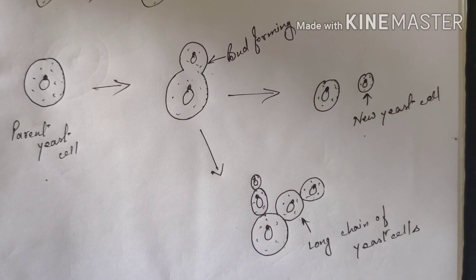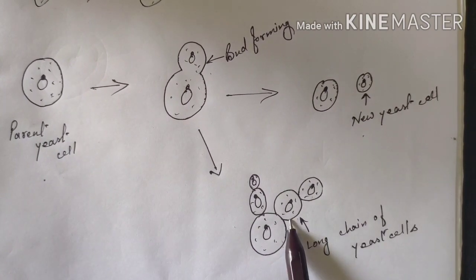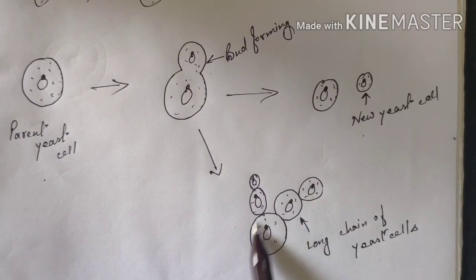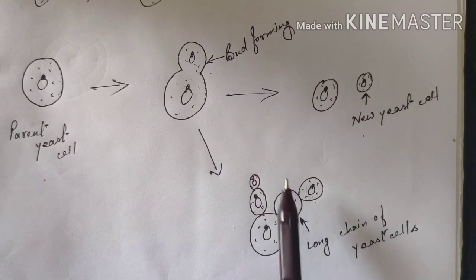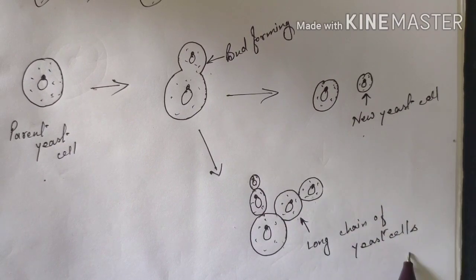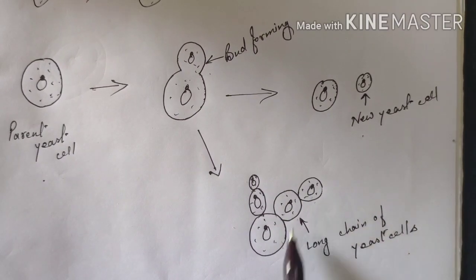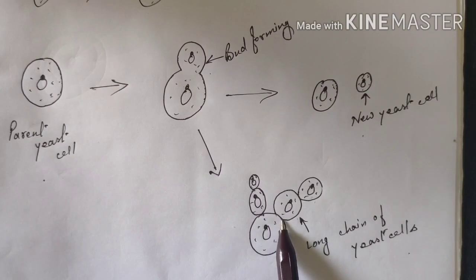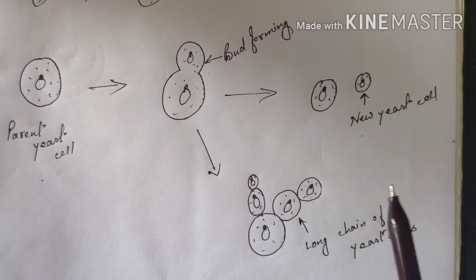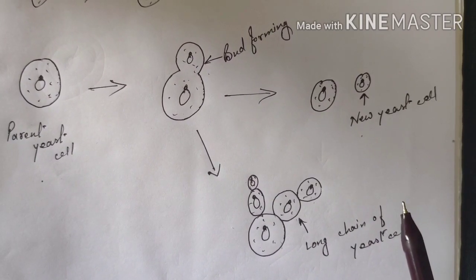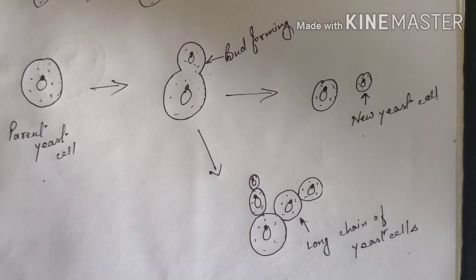The budding in yeast is however sometimes so fast that the first bud which is formed, before separating off from the parent cell, forms its own bud and then in this process a long chain of yeast cells is formed, and when the bud gets mature enough then it will separate off here, and in a similar way another formation of bud will go on in the yeast cell. So this is all about the budding process.